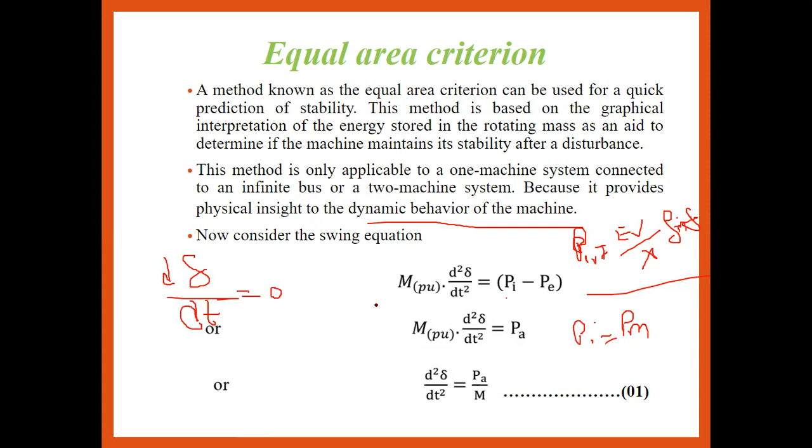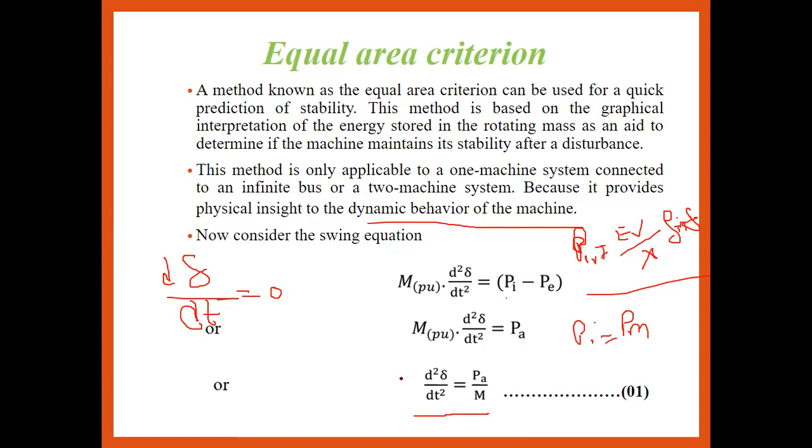So for that case, m d square del upon dt square is equal to Pi minus Pe, where Pi minus Pe is nothing but the accelerating power. It should be accelerating or decelerating. So for that case, d square del upon dt square is nothing but Pa upon m. That is nothing but equation number one.